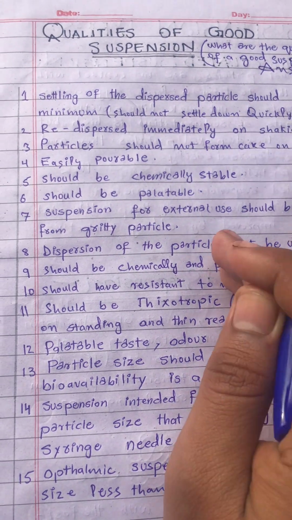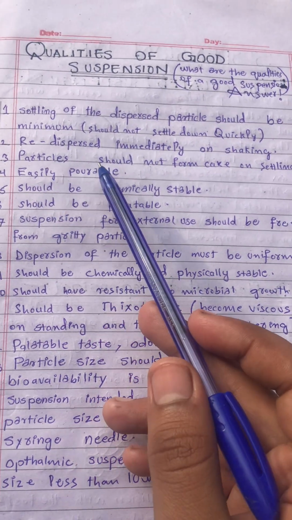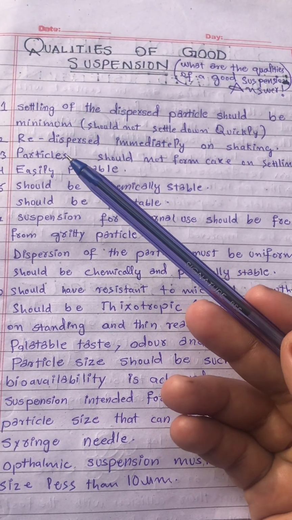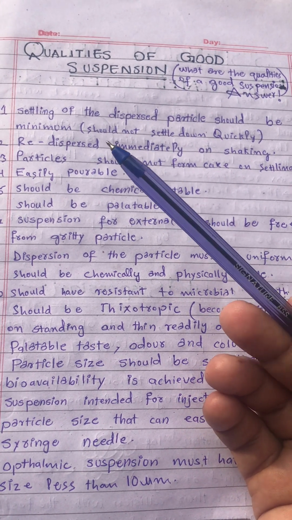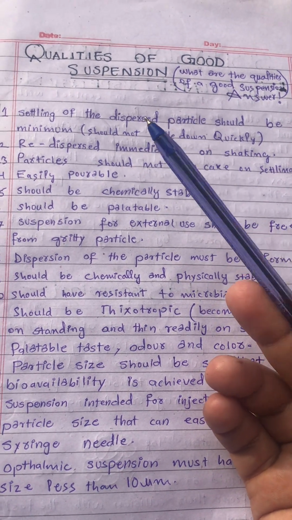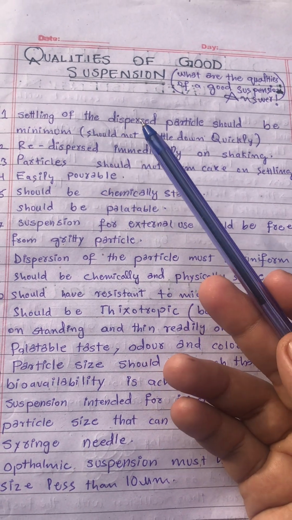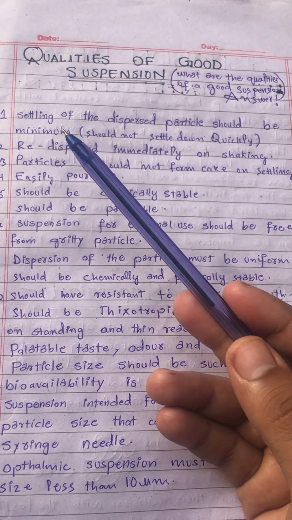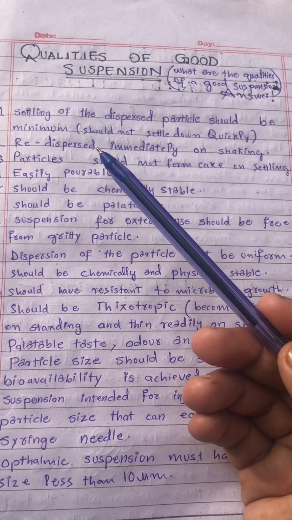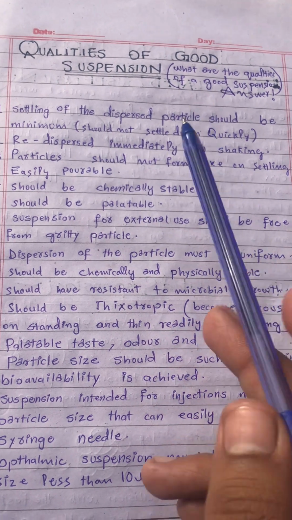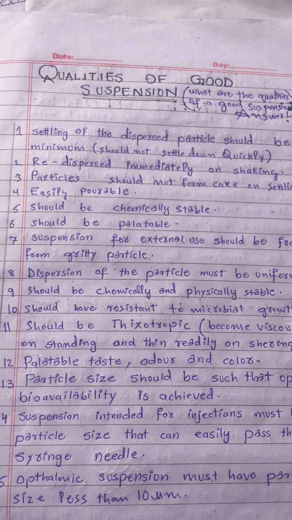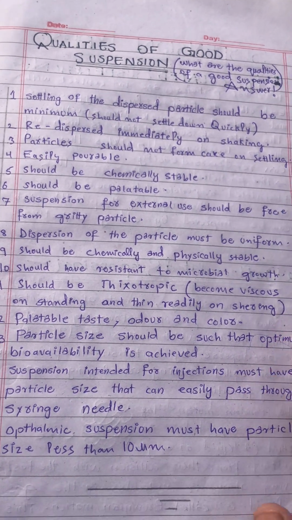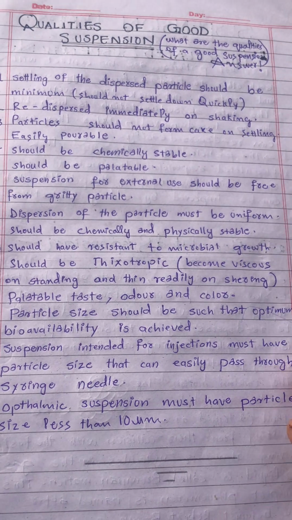Settling of the dispersed particles should be minimum. They should not settle down quickly. The particles are the API, which is not completely dissolved but dispersed or suspended. It should redisperse immediately on shaking. This is a very good quality. The particles should not form a cake on settling, it should be easily pourable, chemically stable, and palatable.